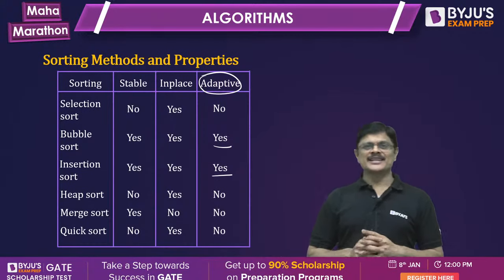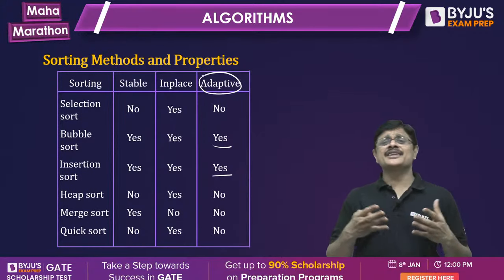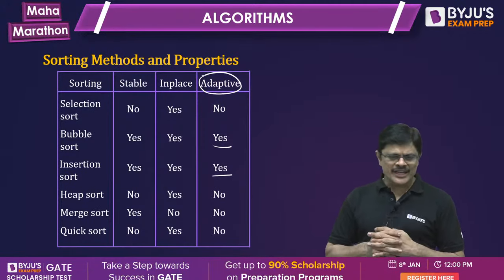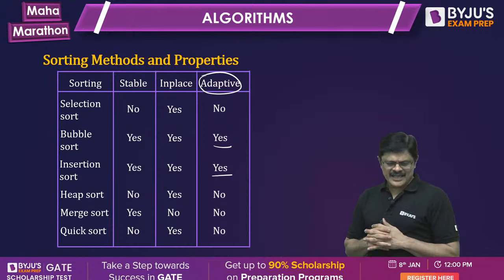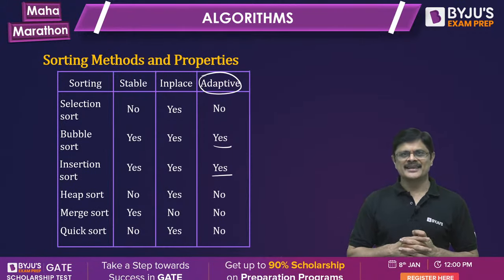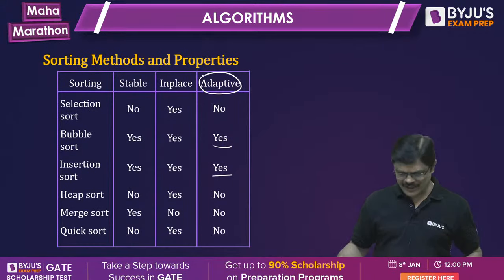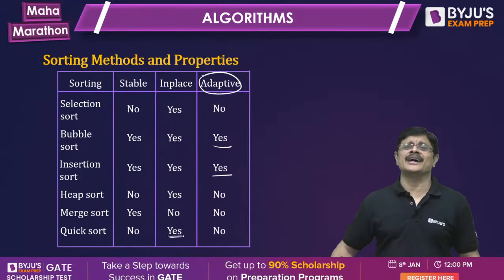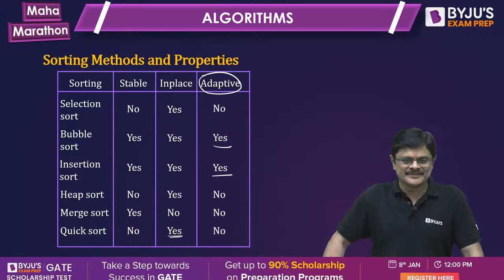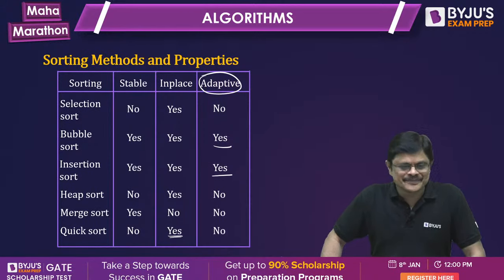In place means the additional storage requirement is constant. Merge sort and quick sort are actually not in place. Merge sort requires additional storage. Quick sort is taken as in place because the recursion stack space is not considered, my dear friends. Clear to you all?